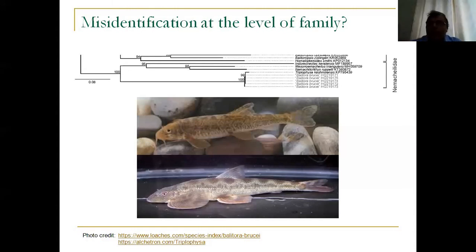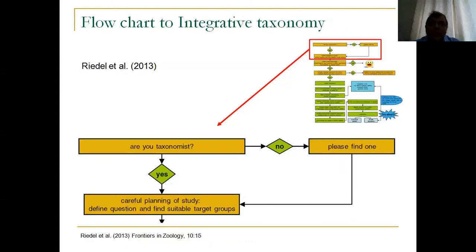So just looking at the barcode is not going to help you in taxonomy, and you have to go much more than that. And that is why we need integrated taxonomy. So you should look at morphology as well as genetics when you are making a decision. In fact, I like this particular flowchart which is given in Riddle et al. I'll not go through the entire flowchart, but the first question that the flowchart asks, if you want to do some research on integrated taxonomy, is: are you a taxonomist? And if the answer to that is no, then the thing that you should do is please go and find one. Find one taxonomist, and then you start with your integrated taxonomic approach.